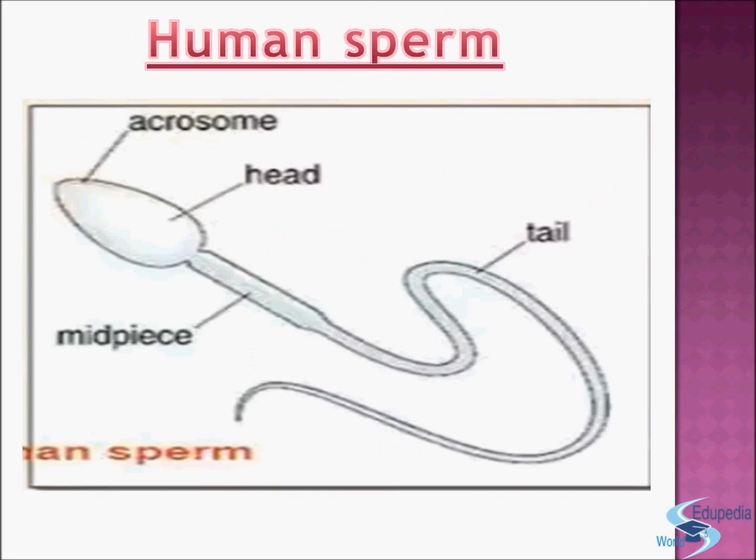Now here we can see a human sperm. This one is the acrosome, this portion. This one is the head, this is the midpiece, and this is the tail.